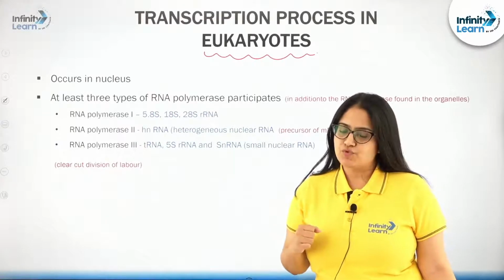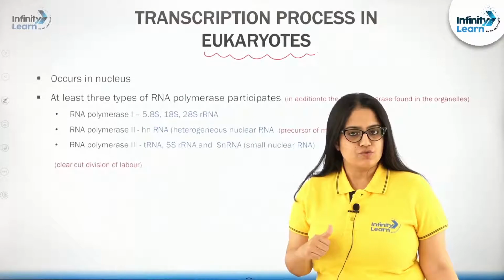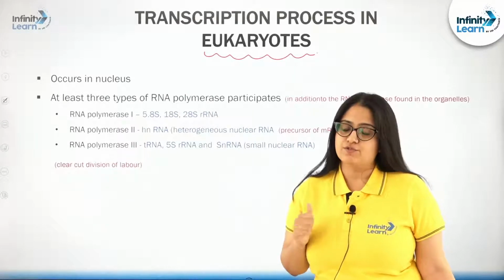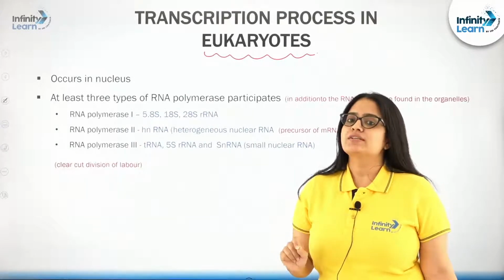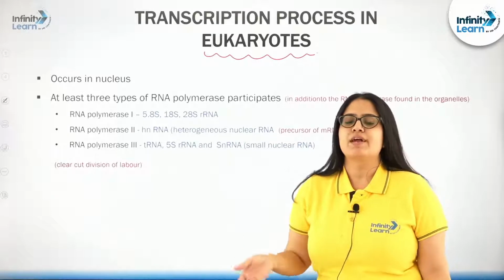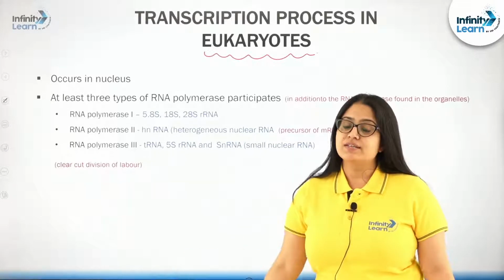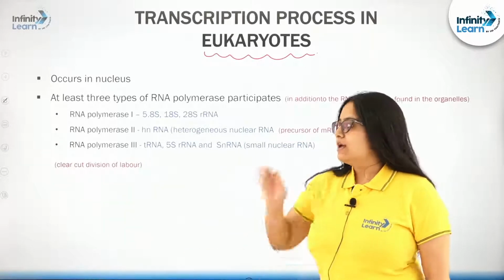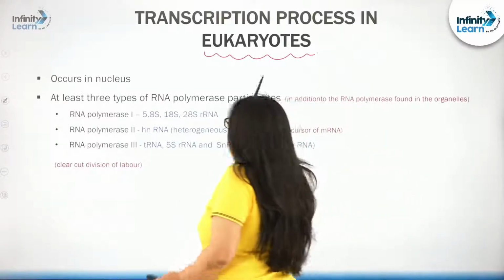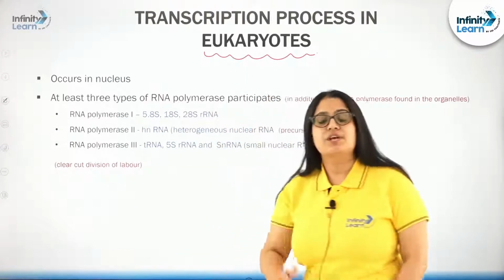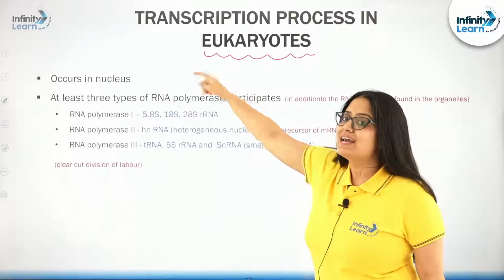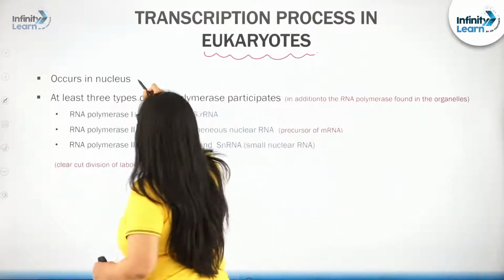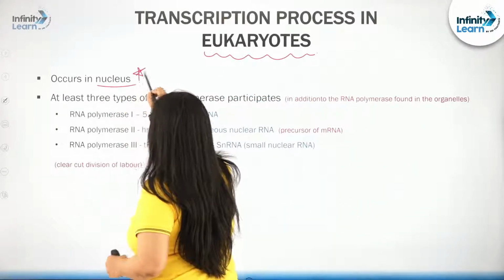Hence, transcription was taking place inside the cytoplasm, but this is not the case in eukaryotic cells. Eukaryotic cells possess well defined membrane bound organelles, nucleus, etc., right. Hence, please mark the position where the entire process of transcription in a eukaryotic cell will take place: inside the nucleus. Please remember this very important fact.